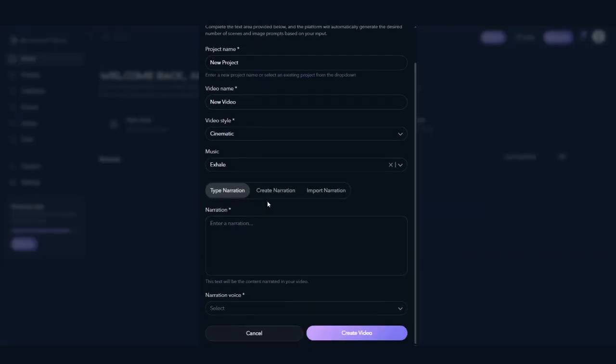Now, choose how you want to create your video. You can type or cut and paste into the text box provided. You can also create a narration by inputting a prompt and the narration will be created for you. Or you can import a text file.